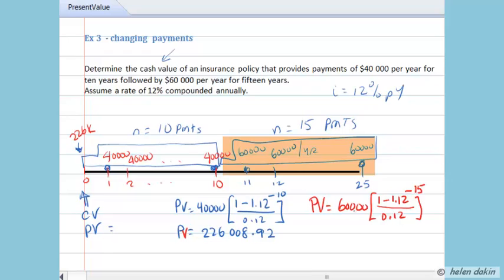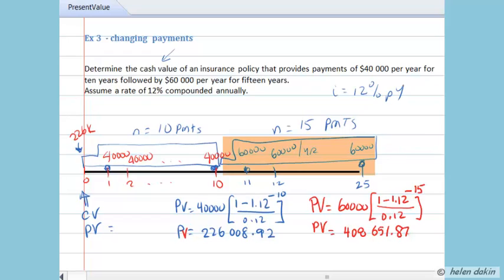That's 12% per year, $60,000 per year. The present value of that $60,000 annuity is equal to $408,651.87. Now I'm going to round that off to the nearest penny, but you would probably be best off if you stored the full amount in memory 2, because you're going to need it.